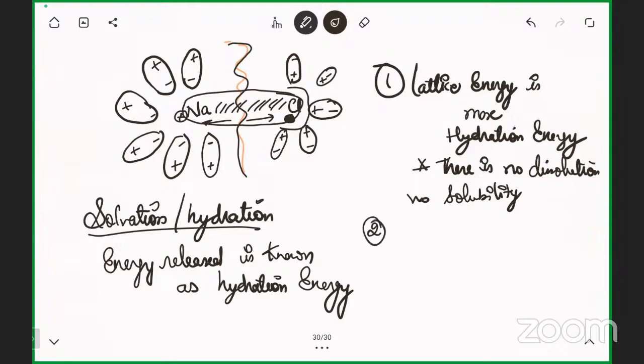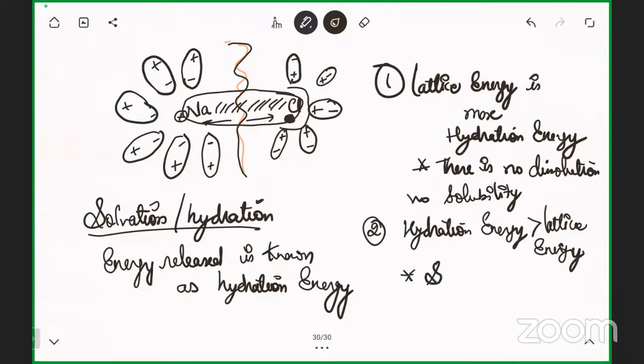Second condition, just the opposite: hydration energy is more than lattice energy. Now tell me, will it dissolve? Yes, because the bond in the ionic compound will easily break. It means more solubility. Solubility will be considered as more. Clear?